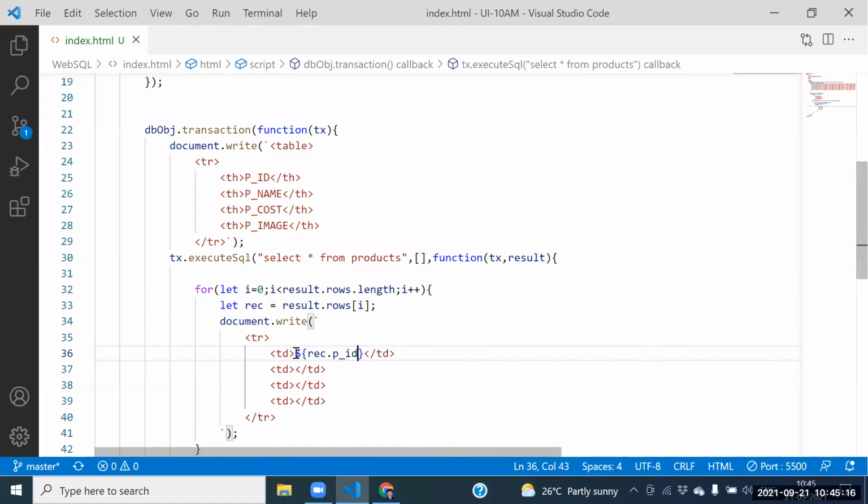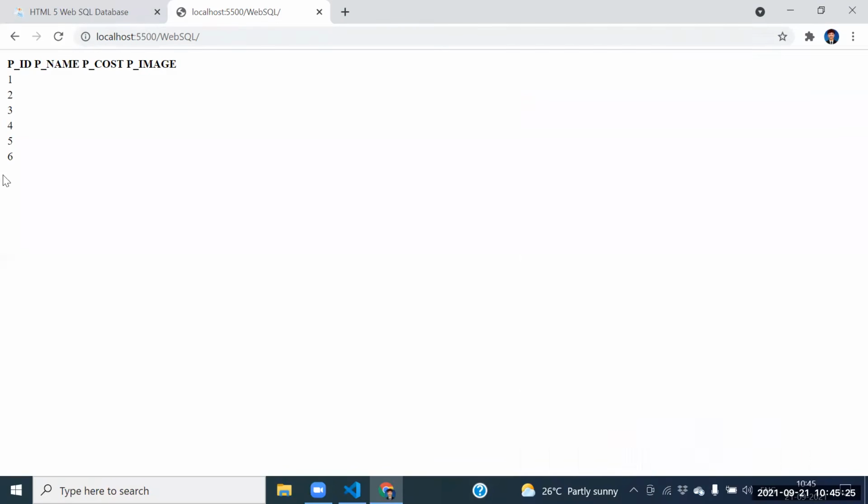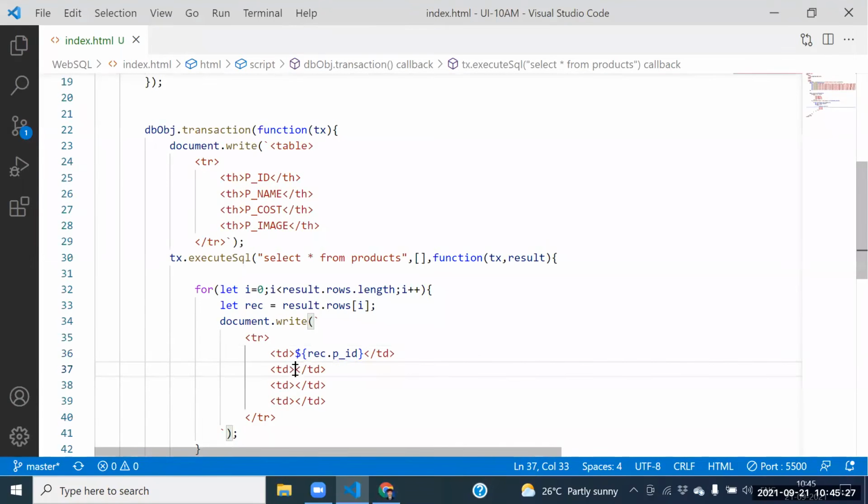Product ID. That object contains product ID, yes, guys. What is the answer we are getting here? 1, 2, 3, 4, 5, 6. We are getting or not? Yes, sir, we are getting 1, 2, 3, 4, 5, 6 here. Next one, see this one, guys.